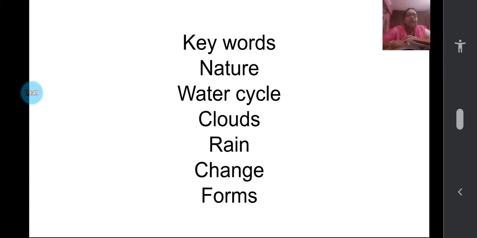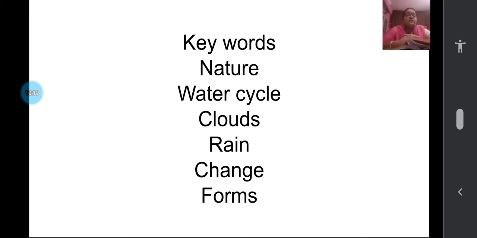Nature. Water cycle. Clouds. Rain. How are this rain and these clouds possible? Because the water is changing forms. So change, and forms.